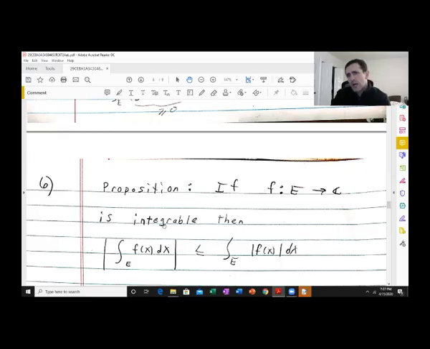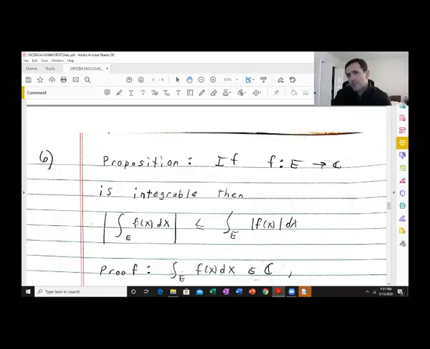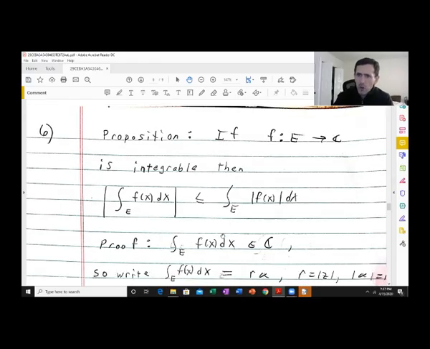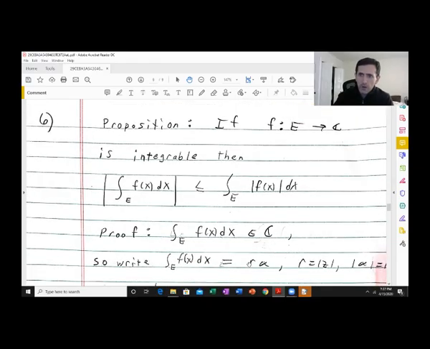So if I have an integrable complex valued function, then the absolute value of the integral is less than or equal to the integral of the absolute value. All right, so this is where we need the polar form of complex numbers and these other facts that we reviewed. Since f is integrable, the integral makes sense. It's a complex number, so we can write it in its polar form. Let's write it as r times alpha.